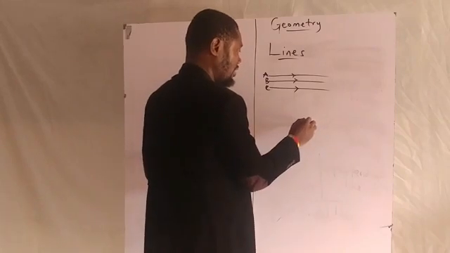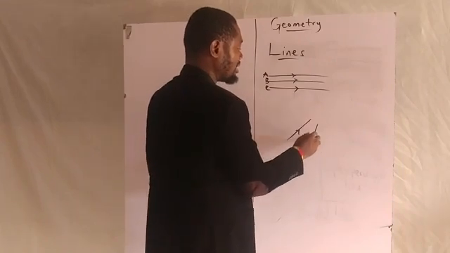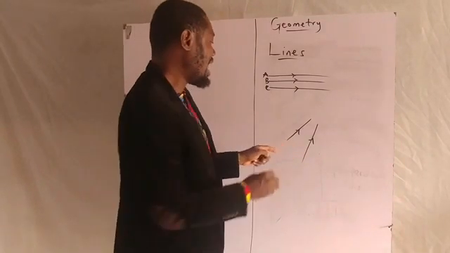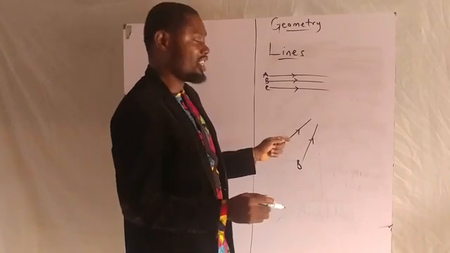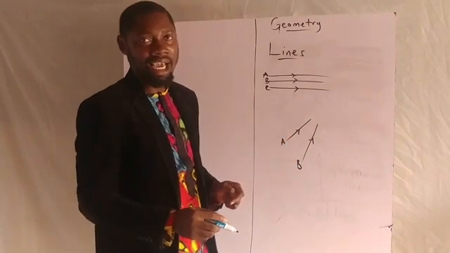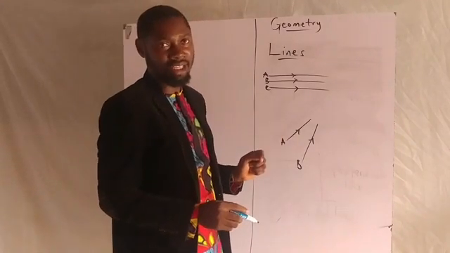Now look at these two lines. These two lines tend to be parallel for now. Line A, line B seem to be parallel for now. But if you extend this line indefinitely, at a certain point, these two lines will meet somewhere.